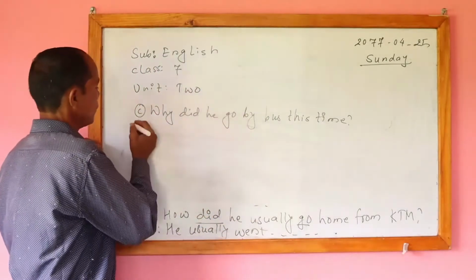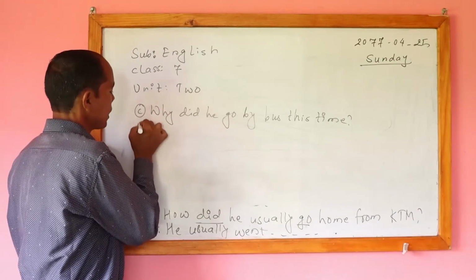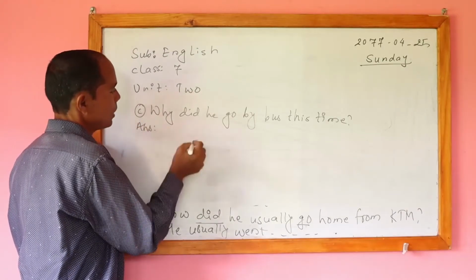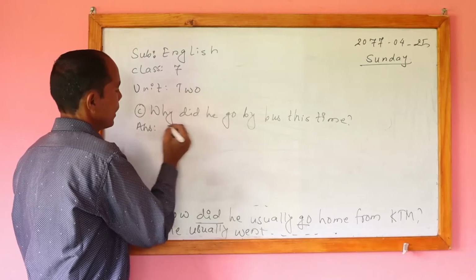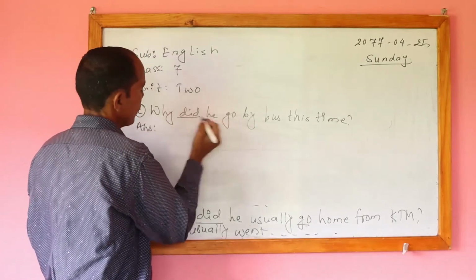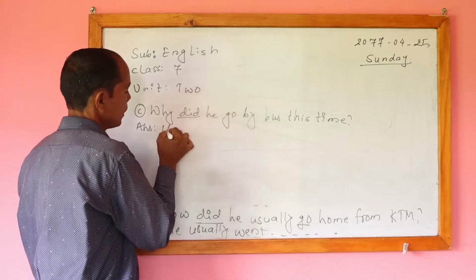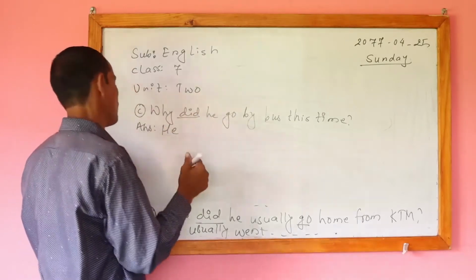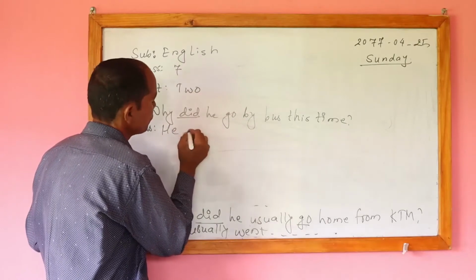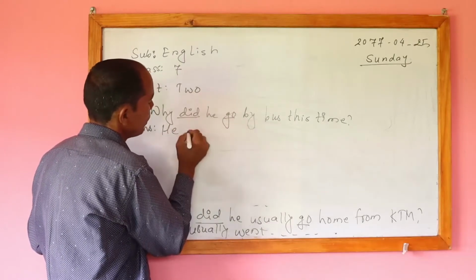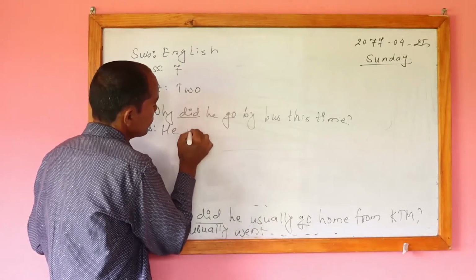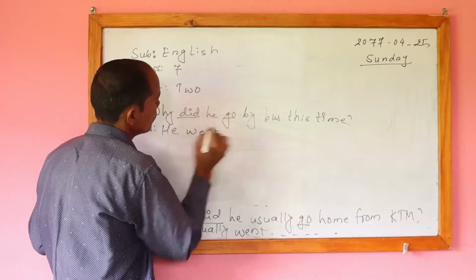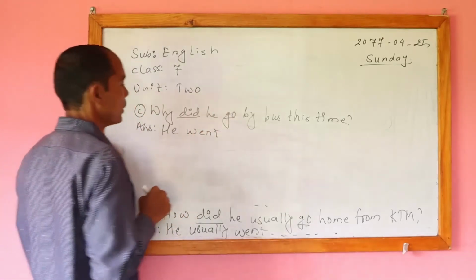So here also we have to write the answer this way. At the beginning we have to write "he", and "did" is here, so it is also in past tense, and after that the main verb comes, so we write "he went".